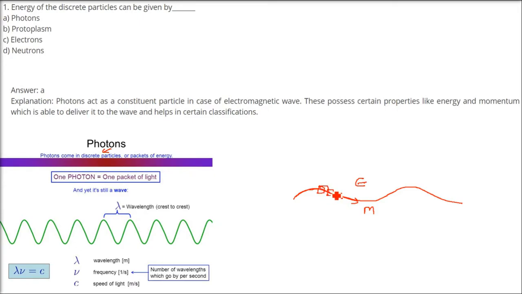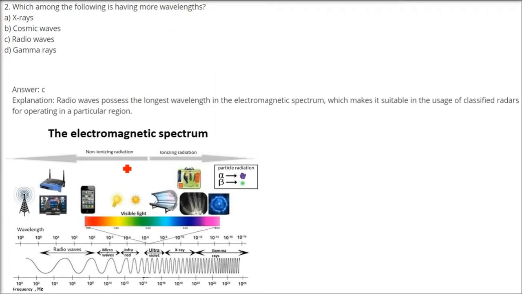These are the packets, and these are transferring the energy. And this is how momentum is being transferred. That is how a wave is produced. This is a simple example of a wave. So if we take 2 peak, that is the wavelength, and 1 second, how much it travels? That is your frequency. Which among the following is having more wavelength?